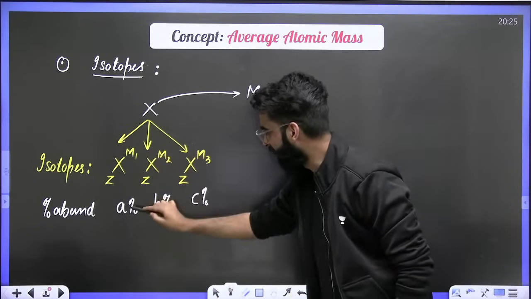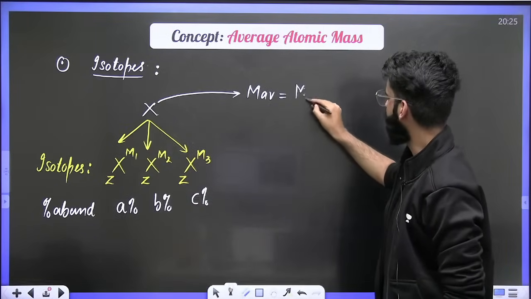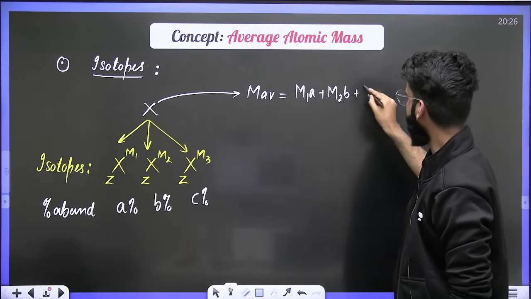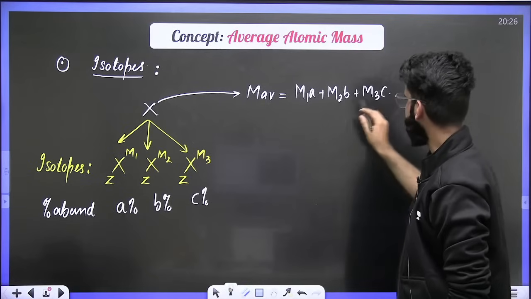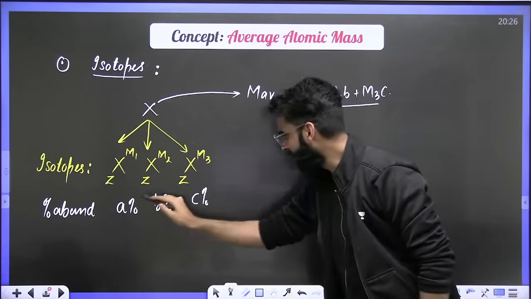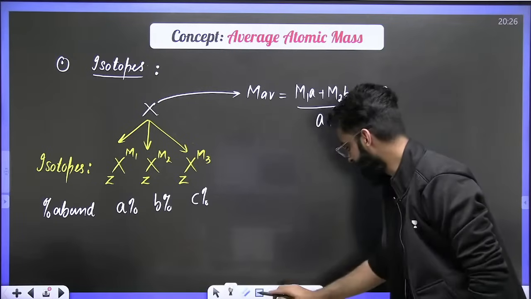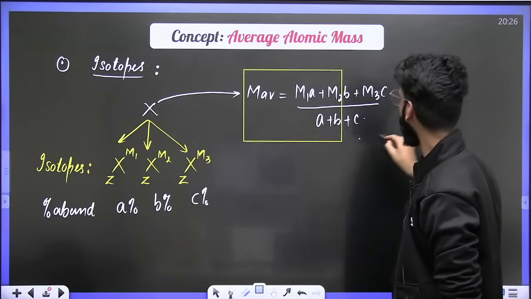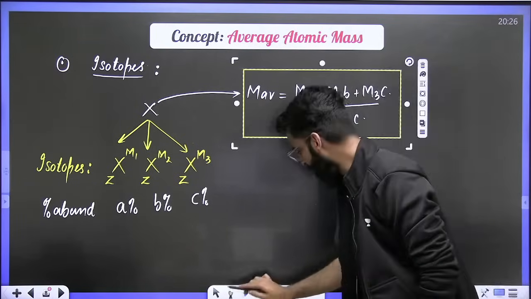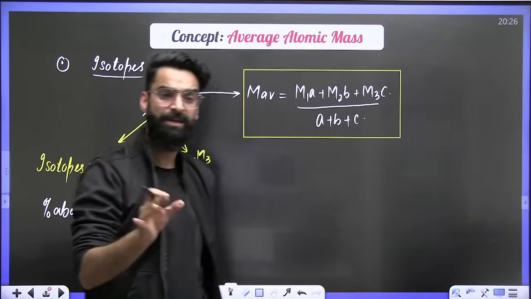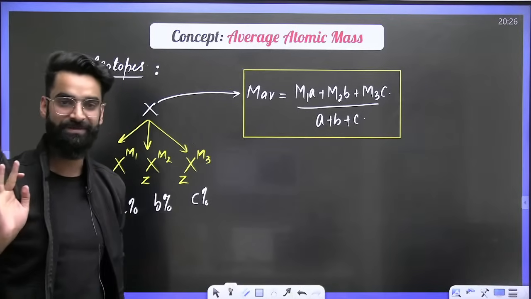It's M1 multiplied by A plus M2 multiplied by B plus M3 multiplied by C, divided by A plus B plus C. This is one simple formula which you are going to remember from now onwards to calculate the average atomic mass of an element which exists in isotopic forms.